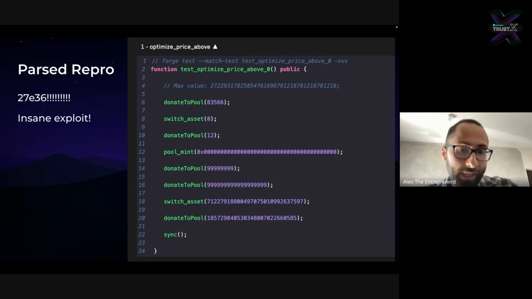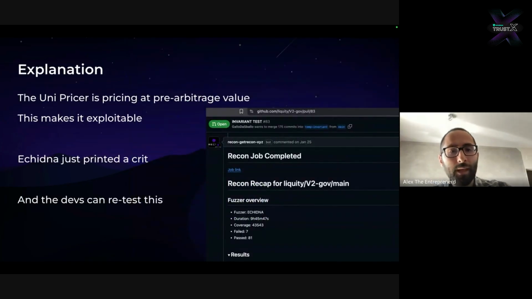And so this is literally the story of how I went from a low severity bug to a critical bug. And the reason why I found it was that by pure coincidence, instead of fuzzing the router, because the router always performs a swap in a non-arbitrageable way, I started fuzzing the pool just out of curiosity, and that's how I actually ended up finding this bug. And obviously, once you find this type of bug, you will then try to fix it, and you will then want to reuse the corpus so that this type of test never breaks again.